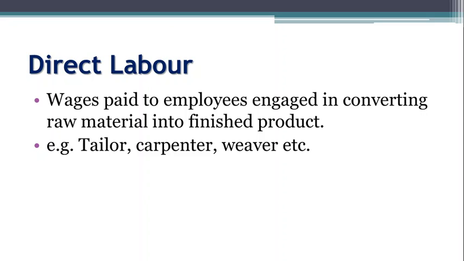What is direct labor? Wages paid to employees engaged in converting raw material into finished product. So this direct labor is actually involved in the process of manufacturing. Example is tailor, carpenter, weaver, etc.